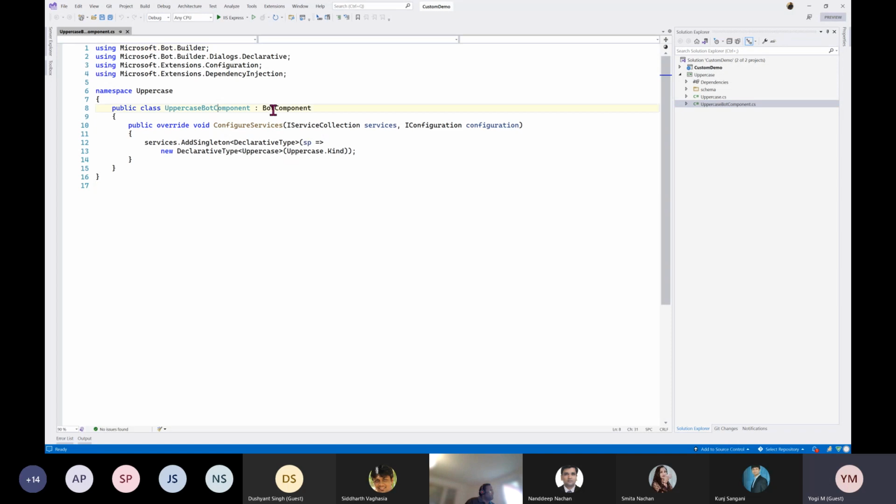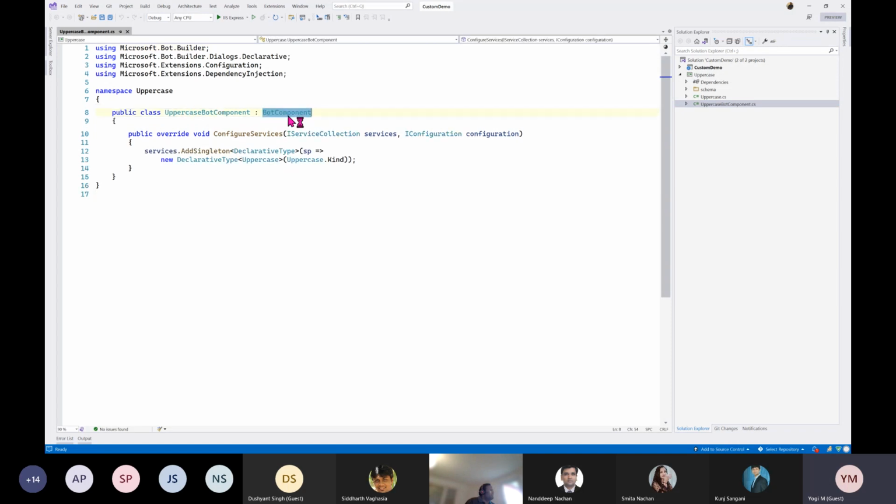So the bot component, my class is derived from the bot component. My component name is uppercase bot component. Under the configuration section, add a singleton, declarative type, my class name and kind. Once you start the bot, given the link to your project, our bot will automatically register this component. That's the job this bot component will do.